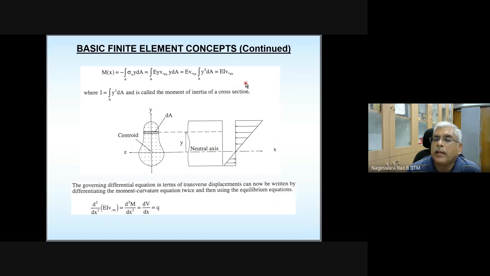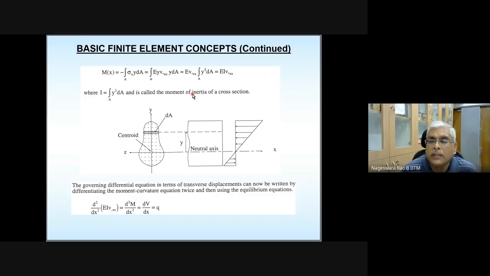This is nothing but the moment curvature relation.